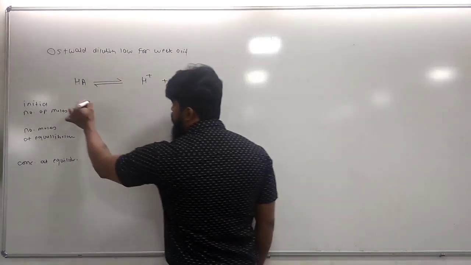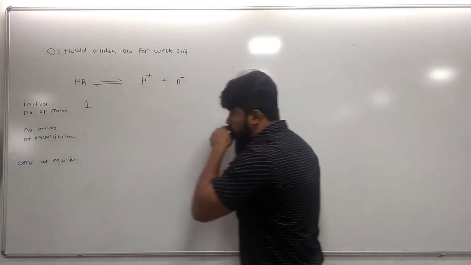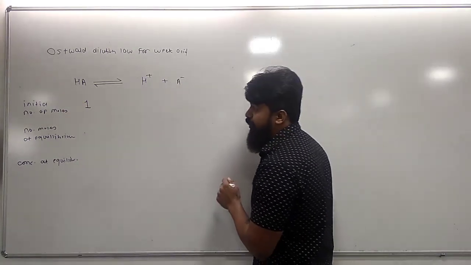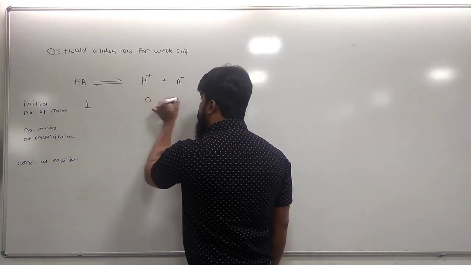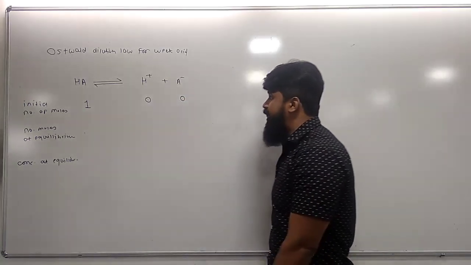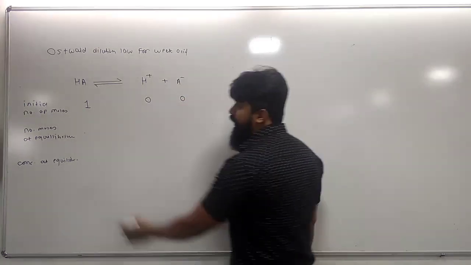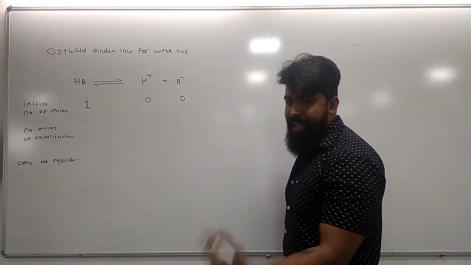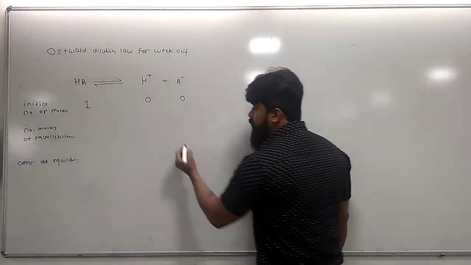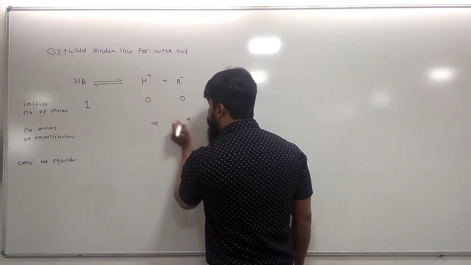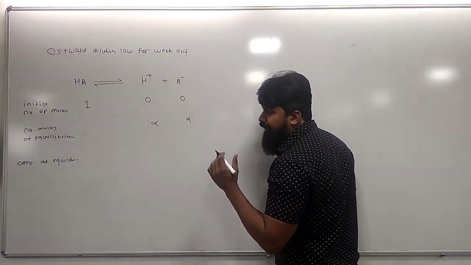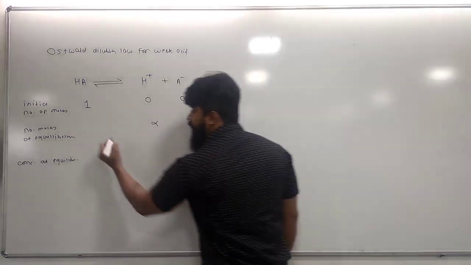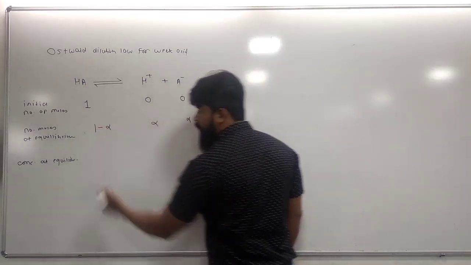Suppose initially we have taken 1 mole of HA. The number of moles of products, H+ and A-, is 0, because it is only the initial condition. But when equilibrium is attained, when the rate of forward reaction is equal to the rate of backward reaction, suppose alpha is the number of moles of products formed, then the number of moles of reactant left behind is 1 minus alpha.